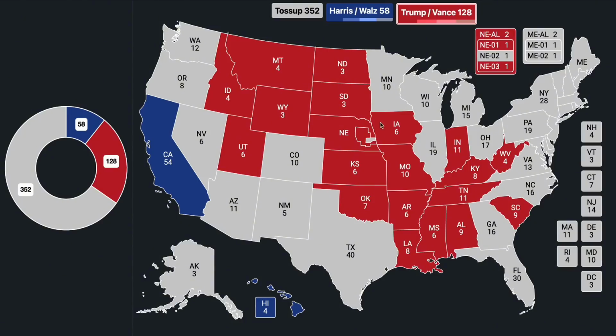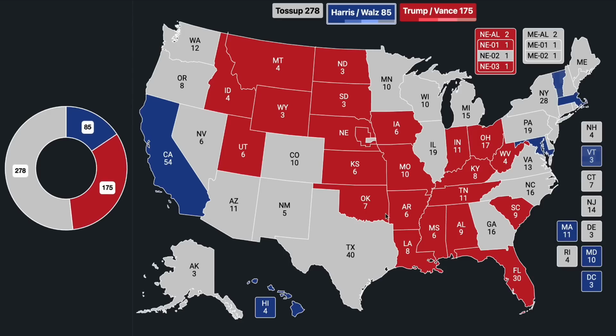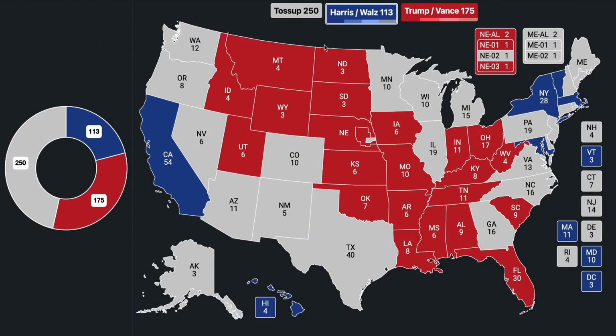Iowa would probably be in the safe Republican column. I think Florida possibly would potentially be in the safe column. And Ohio is a little bit questionable, but it could possibly be there. I do think that D.C., Maryland, Massachusetts, Vermont are going to be in the safe column, as well as the state of New York, albeit very narrowly in the safe Democrat column.